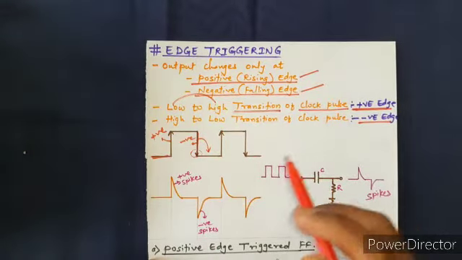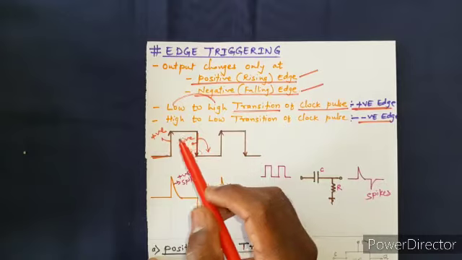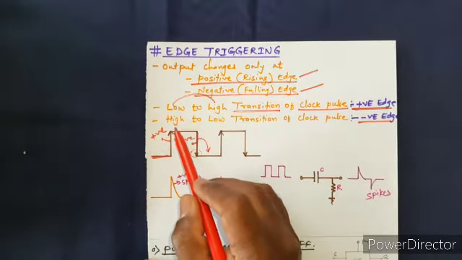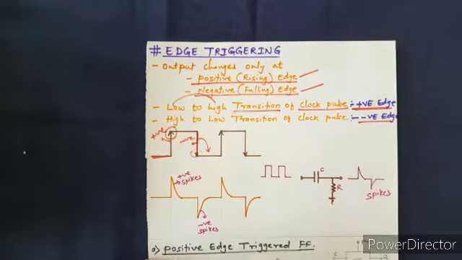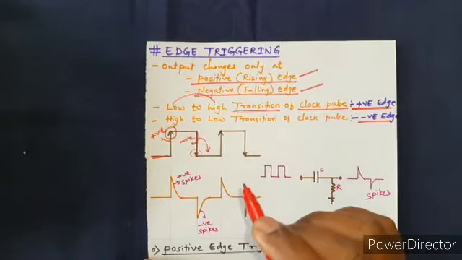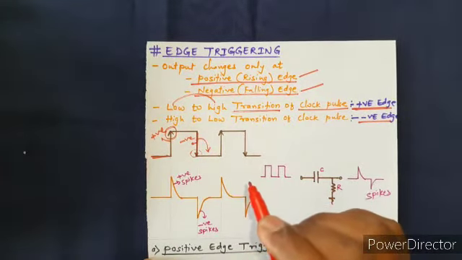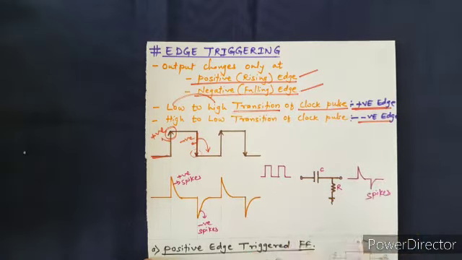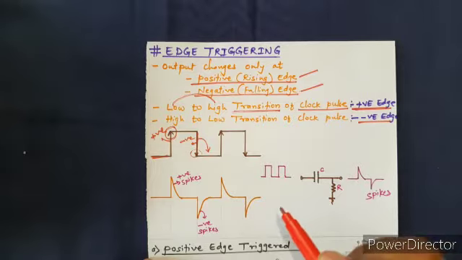Now, your flip-flop should get triggered at a very specific point. It's like pricking a small needle on your skin: at that particular point itself it should get triggered.